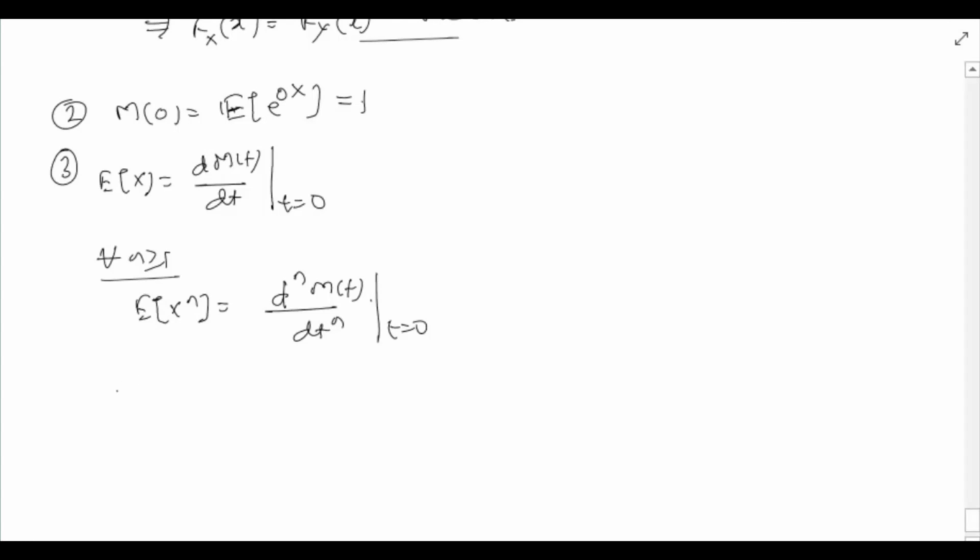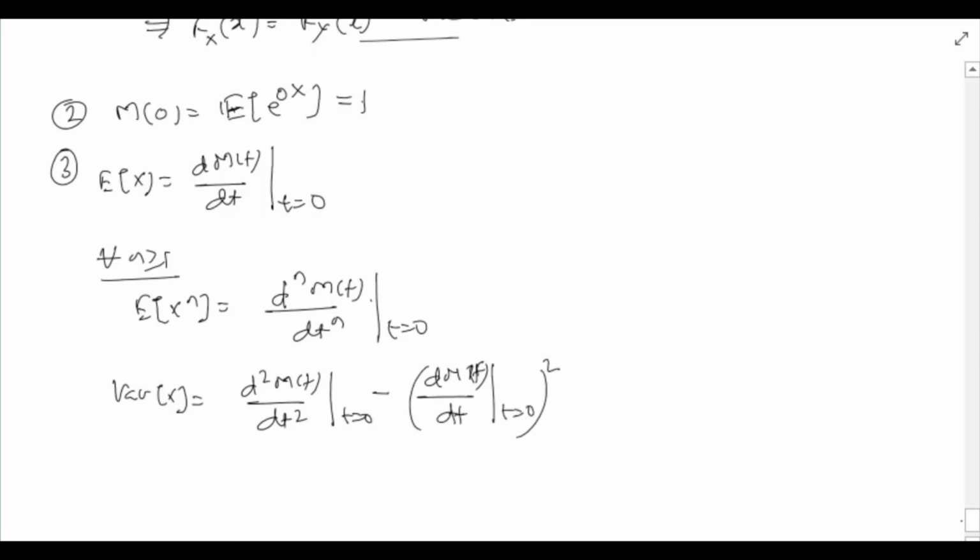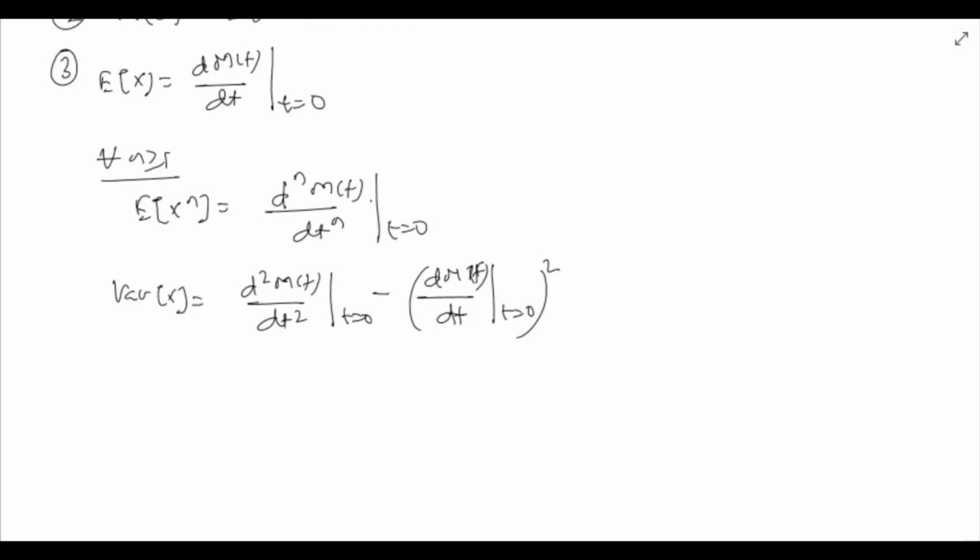In particular, the variance of X would be d squared M(t) over dt squared at t equals 0, minus (dM(t)/dt at t equals 0) whole squared. Let us see a few examples to illustrate these relations.